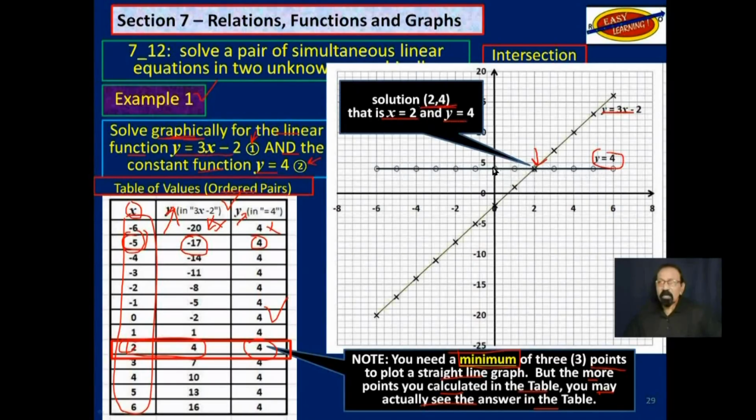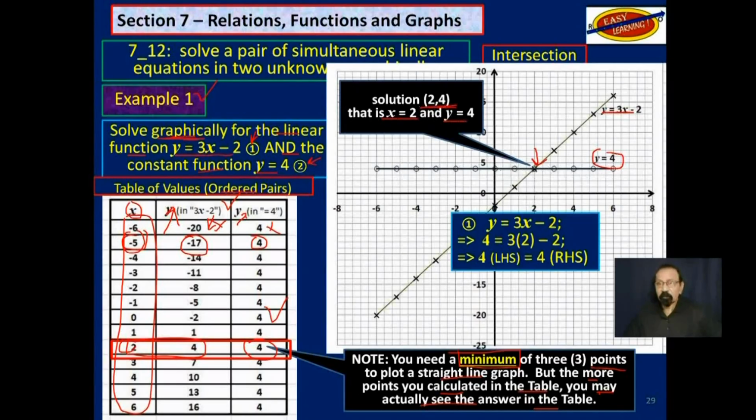Once you have that, please verify your answer. If you put in the first equation 4 for y and 2 for x, notice on the left-hand side we have 4 is equal to 4 on the right-hand side. So at least in that equation 1, it works.